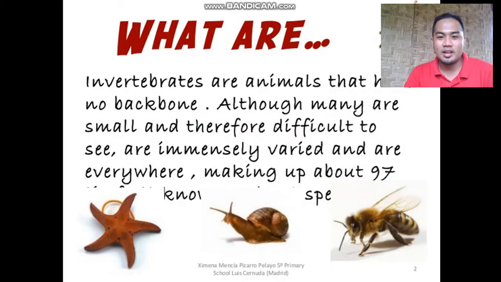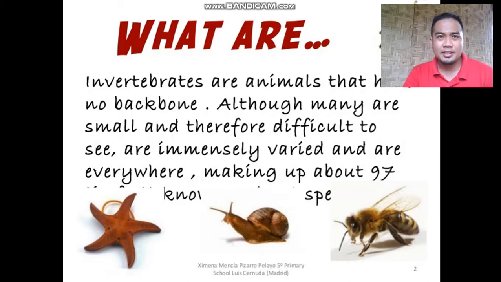Next, what are invertebrates? Invertebrates are animals that have no backbone. Although many are small and therefore difficult to see, they are immensely varied and are everywhere, making up about 97% of known species in the world.